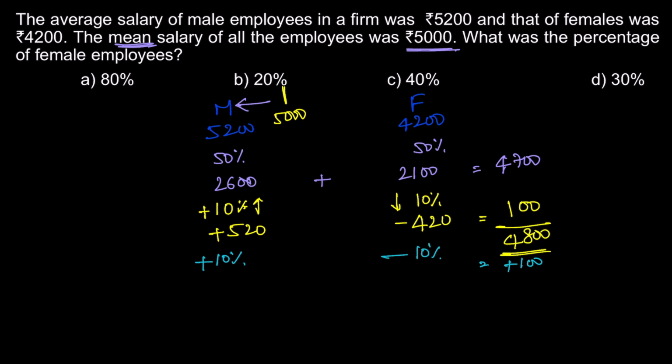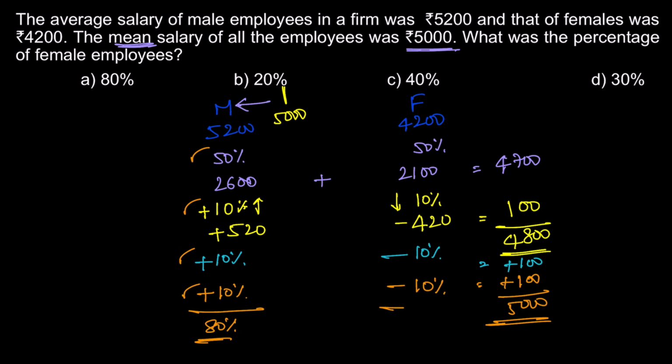So my target is 5000. So let me add one more 10% and minus 10%. Again it will be plus 100. Now it will reach the combined average 5000. So 5000 will be reached with 50% plus 10%, 60%, 70%, 80%. So here 80% male employees are there, and for females 50% minus 10%, minus 10%, minus 10%, it is 20%. Basically, for every 10% increase or decrease, if you are able to assess the impact, and if you balance both, you can directly solve it without much calculation.